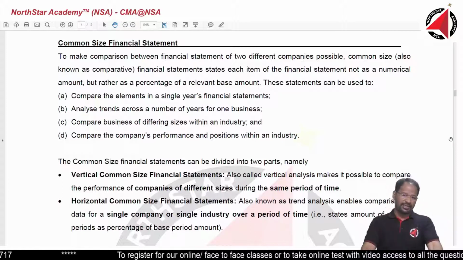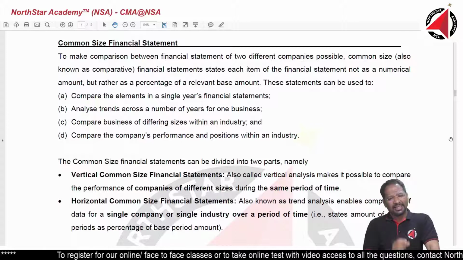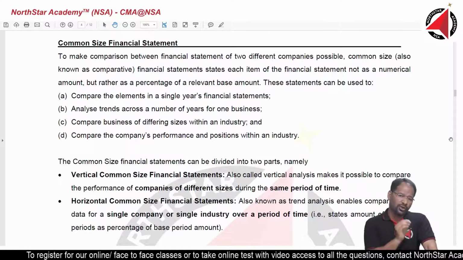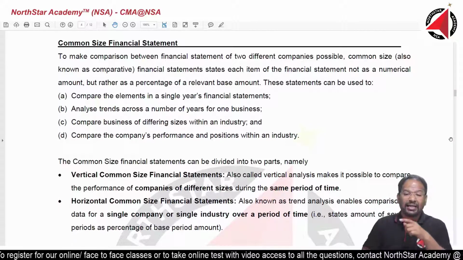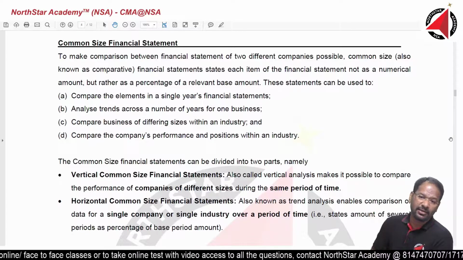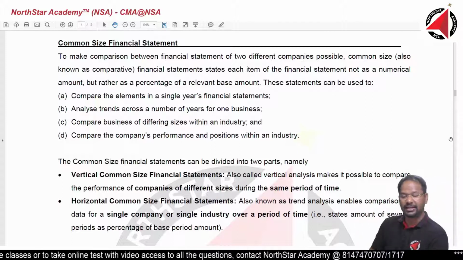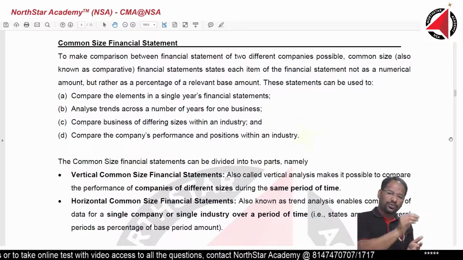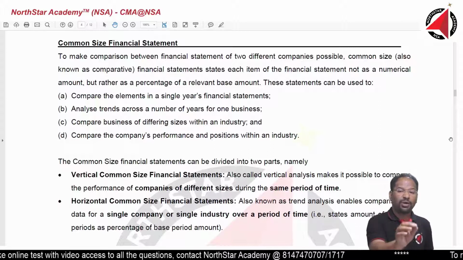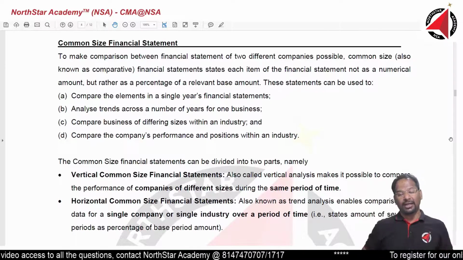Now I will tell you, sales is very high, cost of goods sold is very high, my sales is small, cost of goods sold is small, gross profit is small. So to make it a meaningful comparison, we will convert their cost of goods sold into percentage, gross profit into percentage, and this smaller company also cost of goods sold into percentage and gross profit into percentage. And now we will compare these two balance sheets.